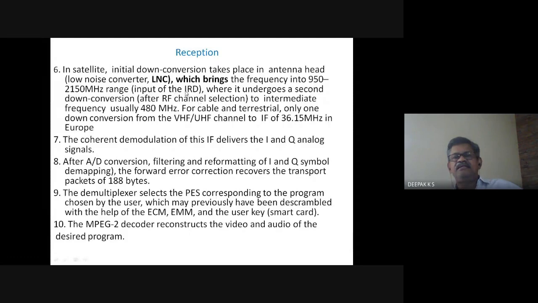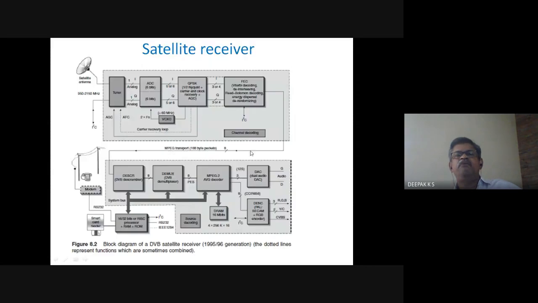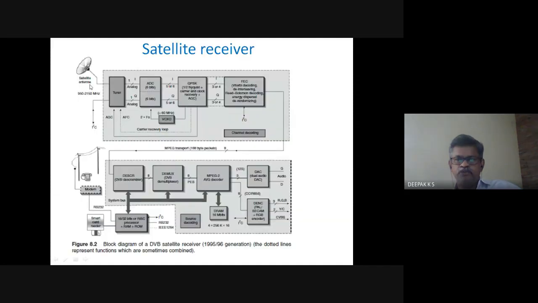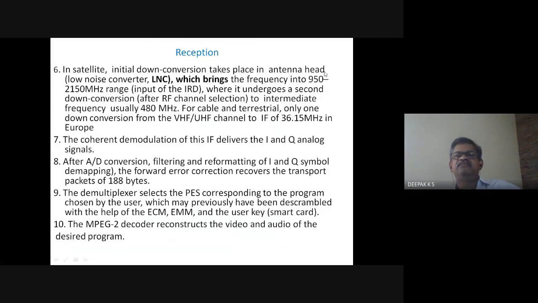Then IRD is the integrated receiver detector. Many blocks could be combined as one receiver and detector. All these dotted blocks could be a single chip, and that is the integrated receiver detector. That comes as the input to the detector. So here you have the low noise converter at the initial stage with the antenna head, and then a second down conversion after RF channel selection to intermediate frequency. That is the case of satellite; for cable and terrestrial, there is only one down conversion from UHF to IF.